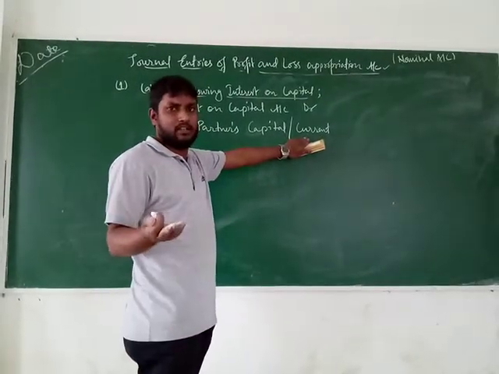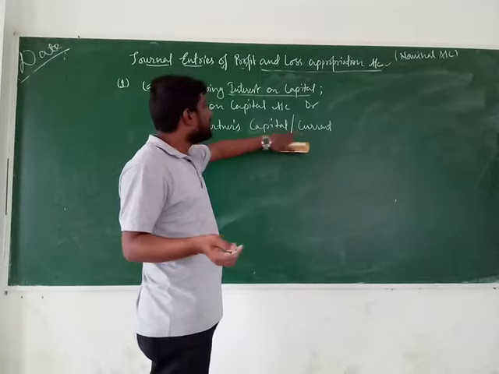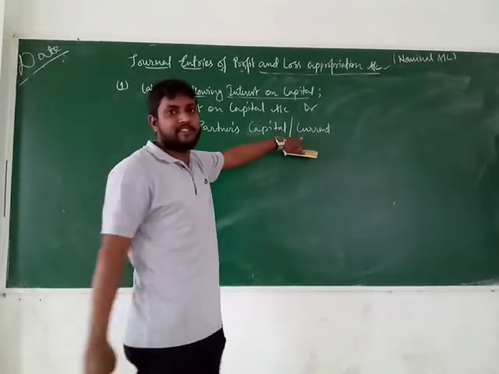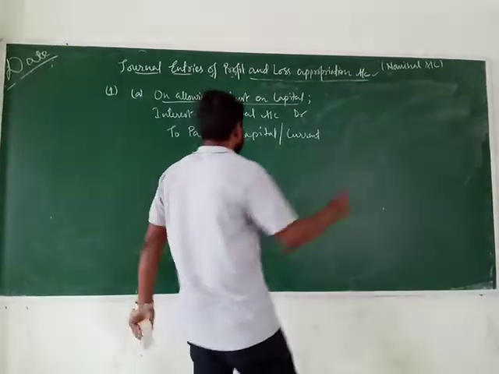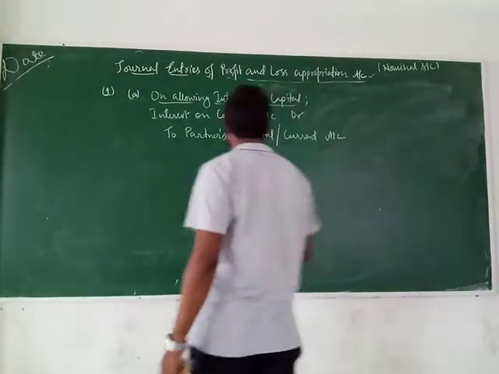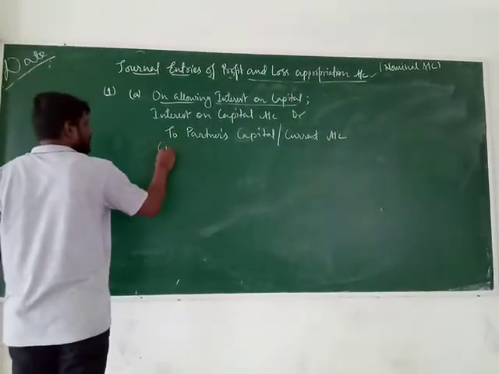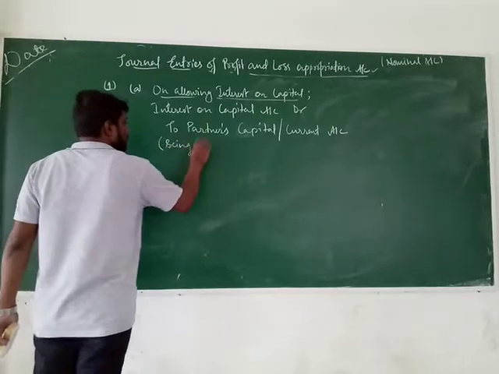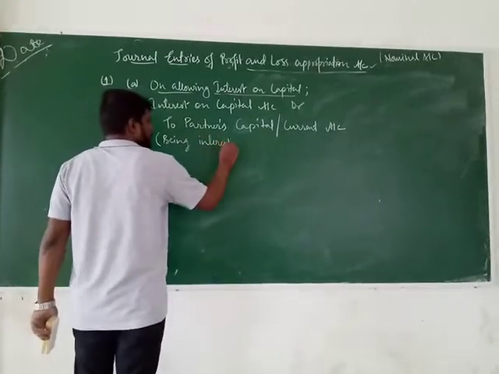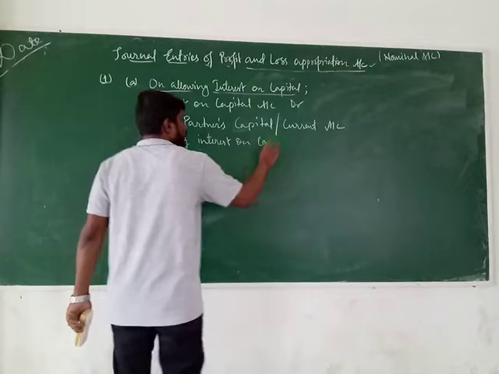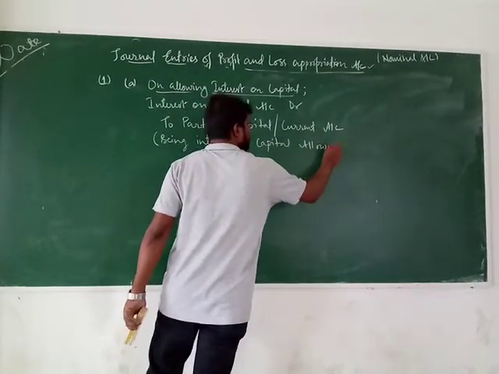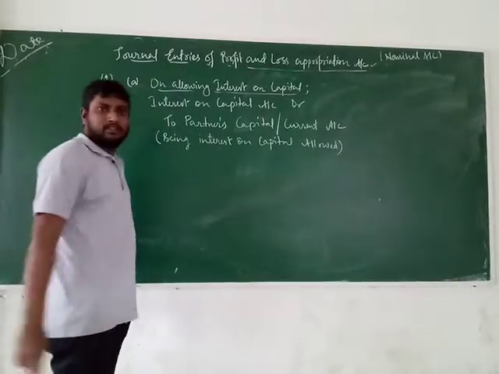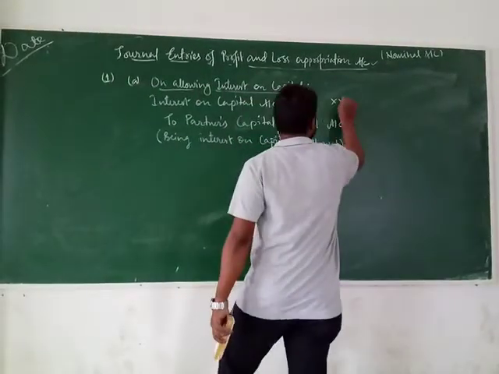We will discuss later on, because while preparing capital account or current account, two methods are there, fixed and fluctuating method. We will discuss later on thoroughly. Clear? Now you have to write the narration: being interest on capital allowance. It's very simple. Clear? This is the figure.